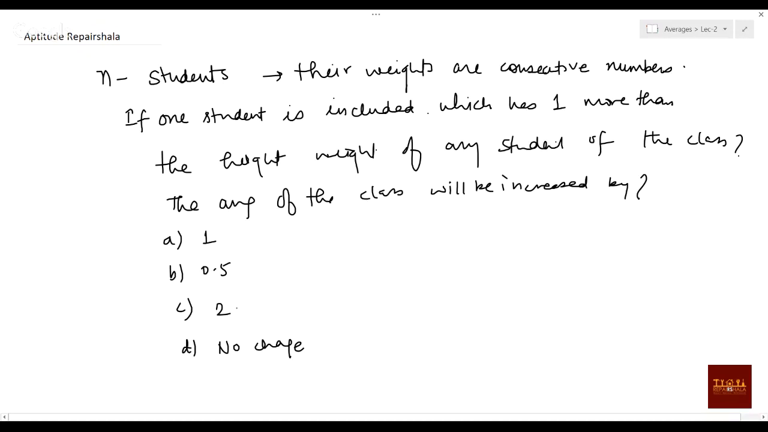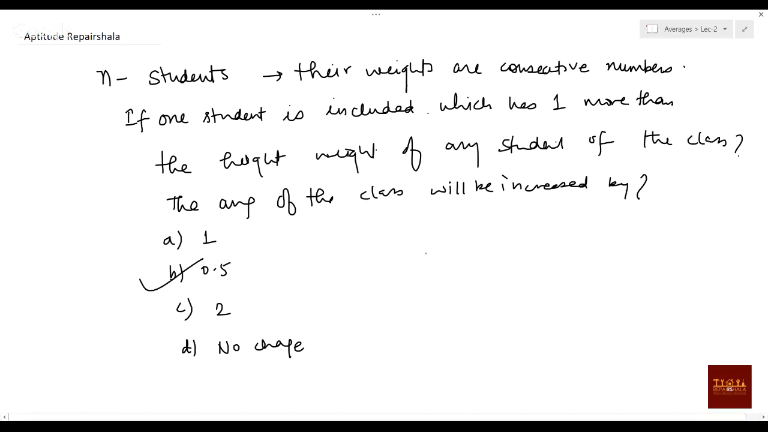There are n students, and their weights are consecutive numbers. If one student is included which has one more than the highest weight of any student of the class, the average of the class will be increased by what? If consecutive numbers are there and you're adding the next consecutive, meaning one more than the highest, the average will be increased by 0.5. So if you know this concept, without solving you can simply tick the answer as 0.5 and proceed further. I hope it is clear.